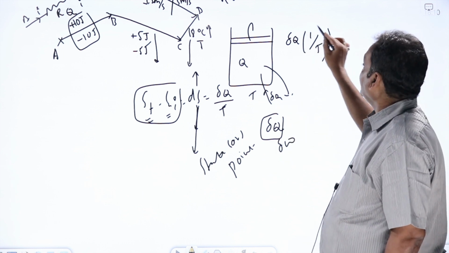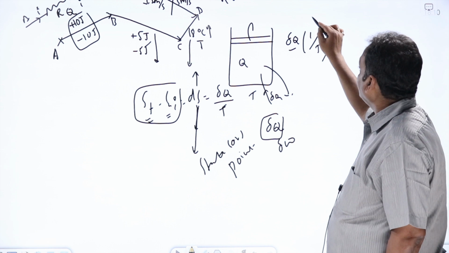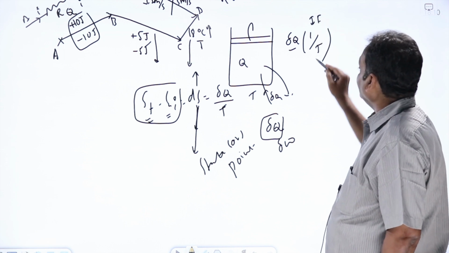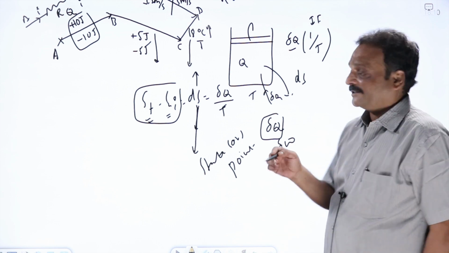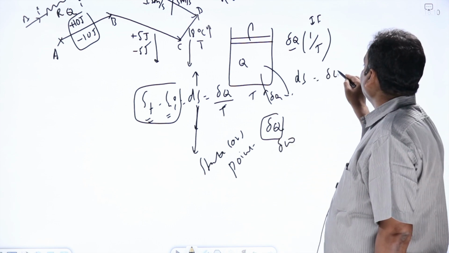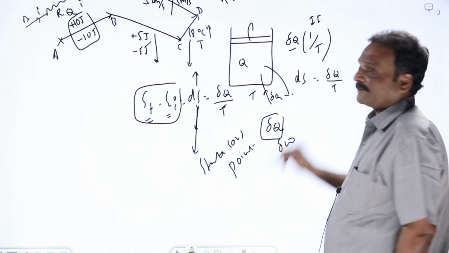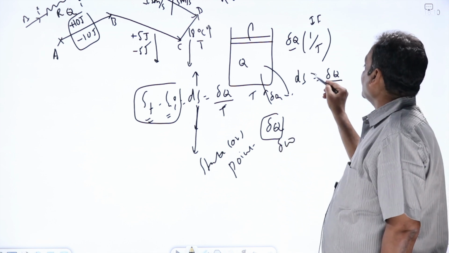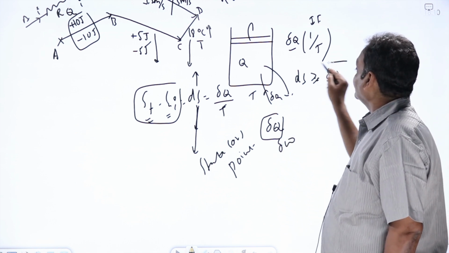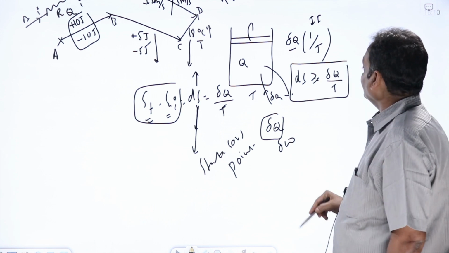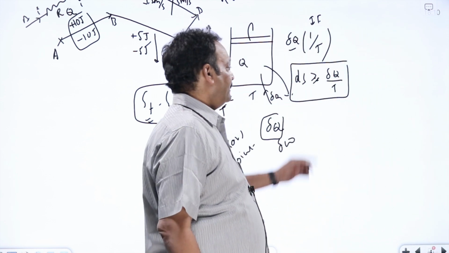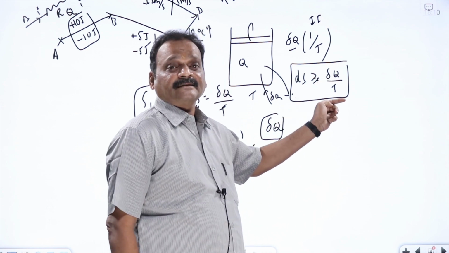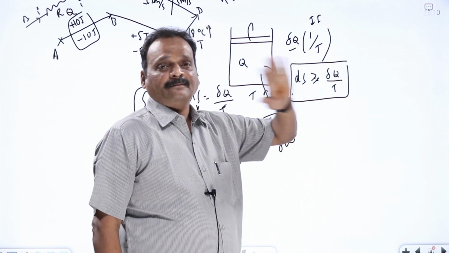When the inexact differential delta Q is multiplied by the integrating factor 1 by T, the resultant will be an exact differential, or point or state function. dS equal to delta Q by T for a reversible process; for an irreversible process it will be greater than. So the complete definition of entropy is dS is greater than or equal to delta Q by T. In that inequality, the equal to sign is applicable for a reversible process, the inequality sign for an irreversible process.